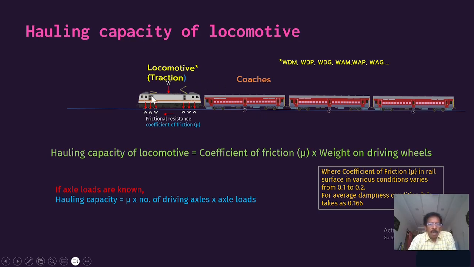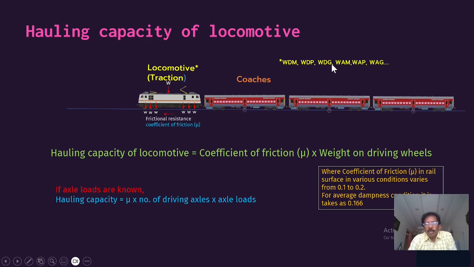And further I want to say about the locomotives also, we have different types. Of late we have only broad gauge, meter gauge is not there, so I am mentioning only the broad gauge locomotive types. W is meant for broad gauge, D for diesel, and M for mixed. That means it can be used for goods or passenger. WDP is only for passenger trains, diesel passenger broad gauge. WDG is diesel goods, only for goods trains, for hauling heavy loads.